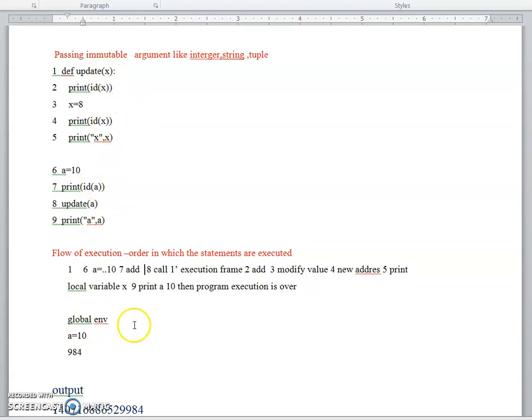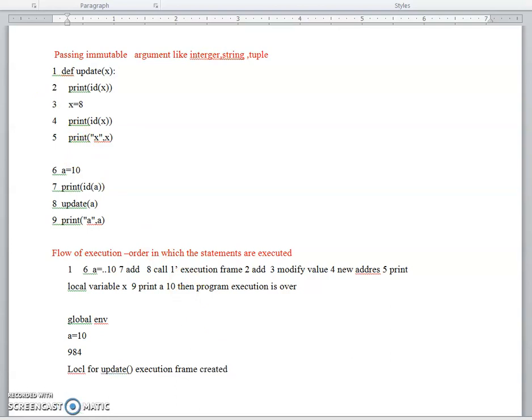So X will receive it. Now when it encounters the function calling statement, immediately it will create the local environment for the update function. That is, an execution frame is created here. In the execution frame, all the statements belonging to the function body, lines 2 to 5, will be executed. Okay, the execution frame has been created.